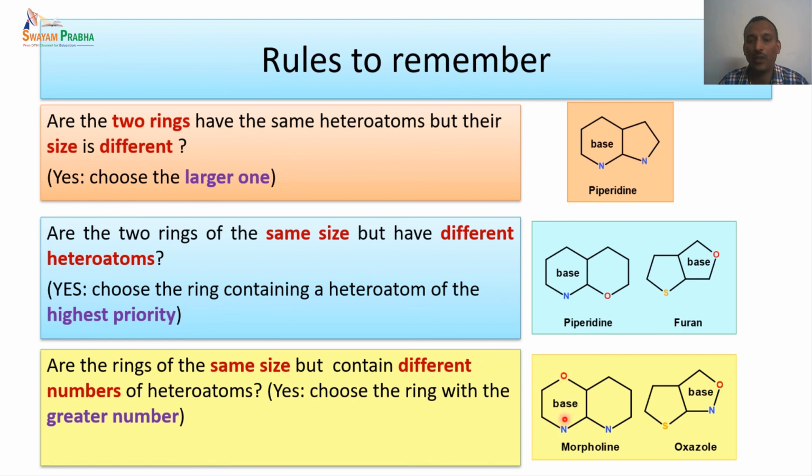Nitrogen and oxygen are present in one single 6-membered unit, so this is a morpholine system, and the compound will be named after morpholine. And this one has nitrogen and oxygen, so this is oxazole, and this compound will be named as an oxazole unit. So this is how, based on the number of heteroatoms, the size of the ring, or the priority of the heteroatom, we can choose the heterocycle's name.